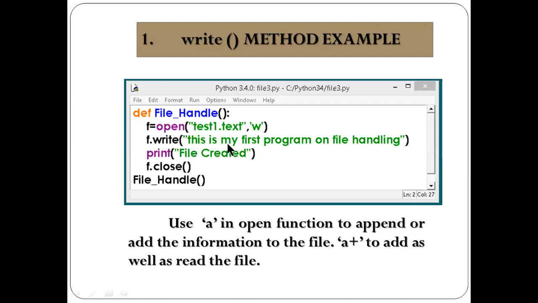Because in write mode, by default your cursor pointer will be at BOF. BOF means beginning of file. So it starts writing from the beginning of the file, and whatever you have written in the file will be overwritten. So the text will change each and every time.